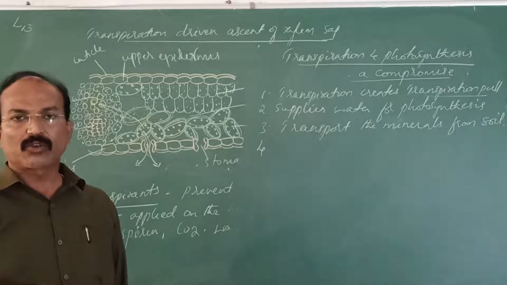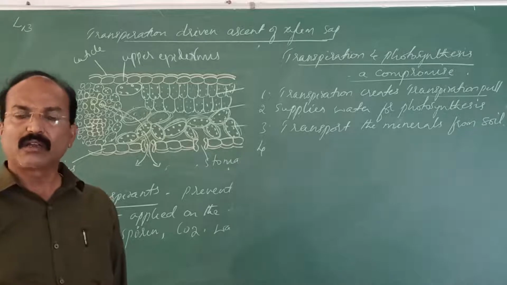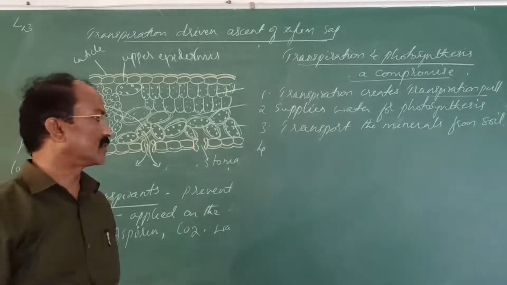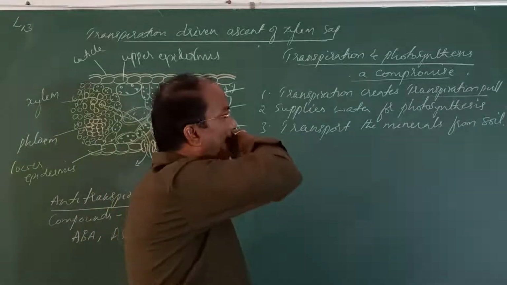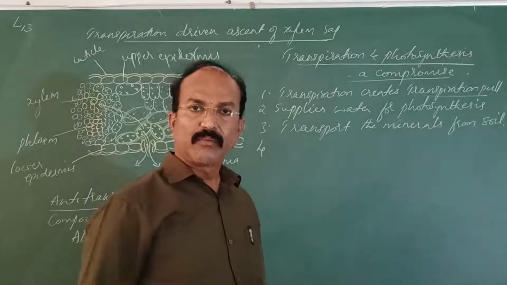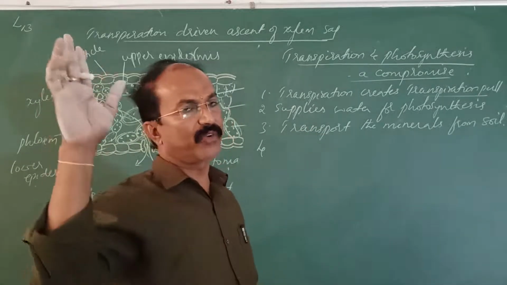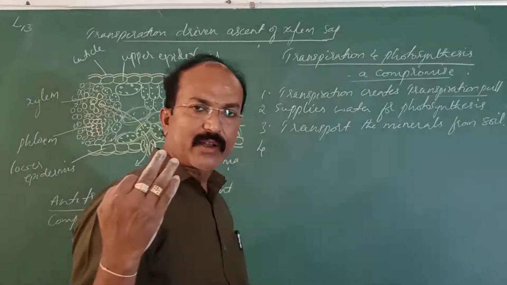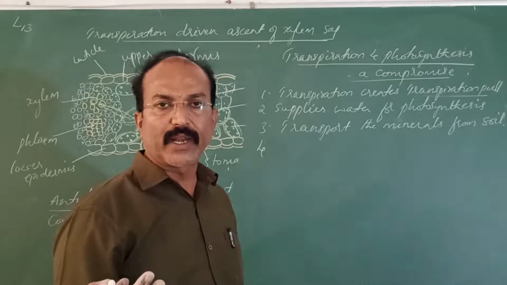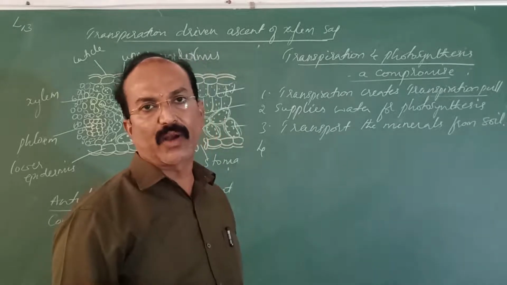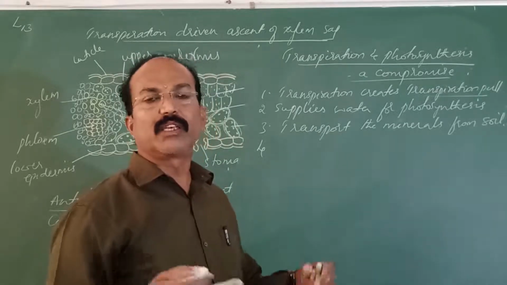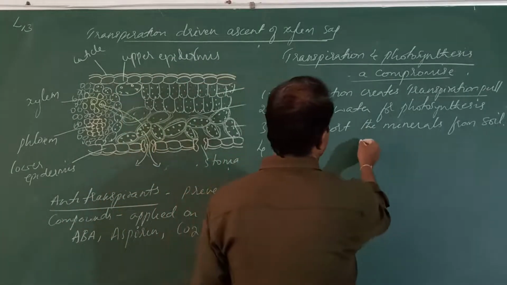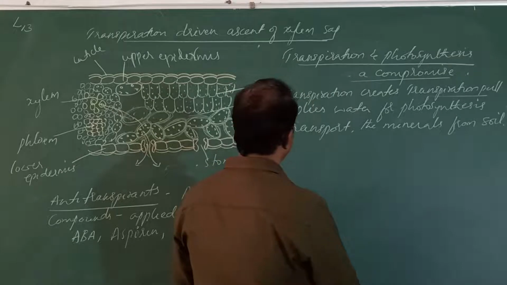Along with the water only, these mineral ions are absorbed and transferred. Actively or passively these mineral ions are absorbed. Through the water they are transported to different parts of the plant body. Even the photosynthesis requires these mineral ions. I said chlorine is required, Mn is required, by which the splitting of water occurs. Transport of the minerals from soil.